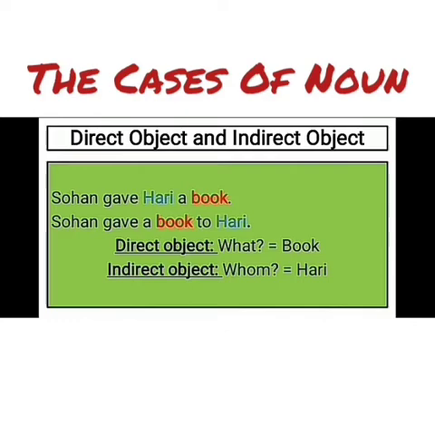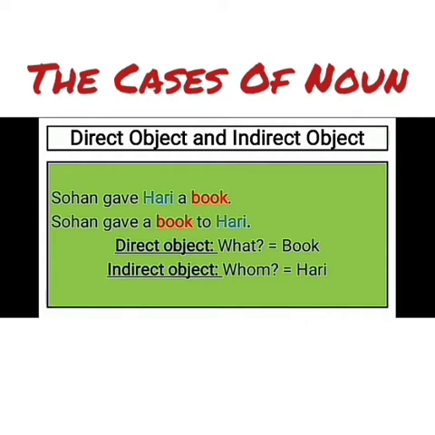Children, before teaching you about the cases of noun, I would like to tell you about the direct object and indirect object. What are direct and indirect objects? Clear? See the example. Sohan gave Hari a book. This sentence can be written in another way also. Like Sohan gave a book to Hari. Now in this sentence we can find 2 objects. Okay, one is Hari and one is book.